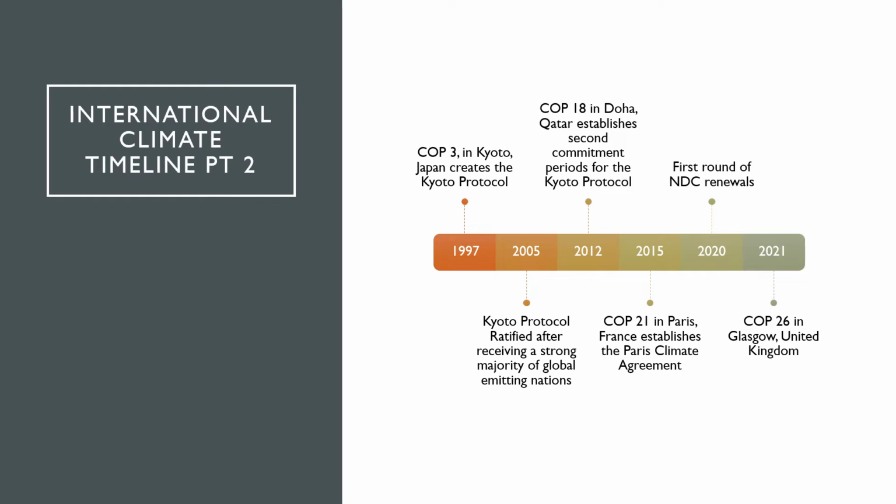In 2020, along with every 5 years following the original drafting of the Paris Climate Agreement in 2015, comes a renewal of a country's nationally determined contribution, updating numbers and setting stricter guidelines for themselves. This leads us to 2021 with COP26 in Glasgow, United Kingdom, our most recent COP, and a media-portrayed failure of a COP. However, many documents had come out of this, including the declaration between China and the United States.